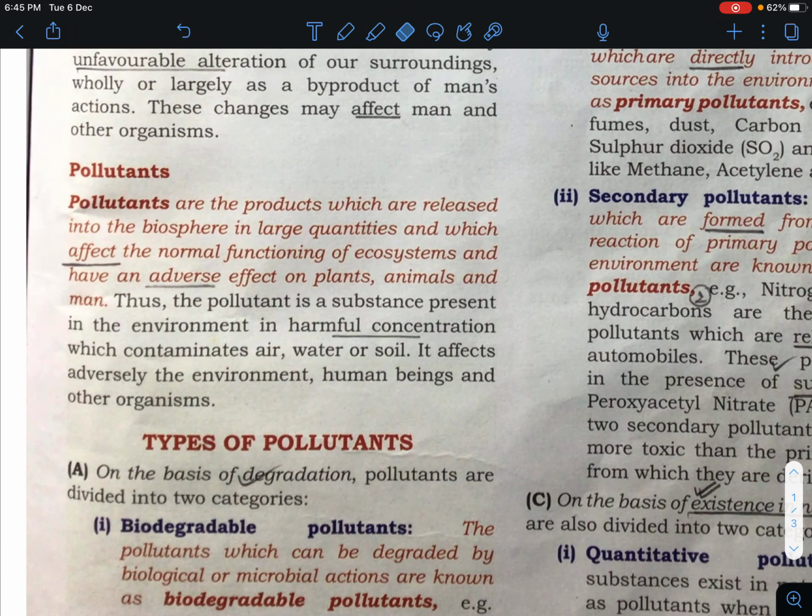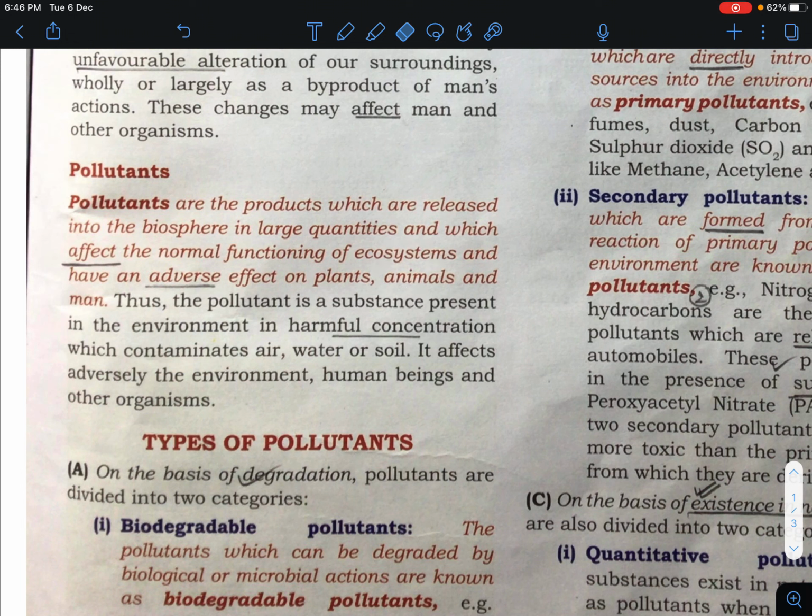Now our second topic is about the pollutant. Pollutants are the products or byproducts which are released into the biosphere in large quantity and which affect the normal functioning of the ecosystem and have an adverse effect on plants, animals and man. What are pollutants? Pollutants are basically products which are released into the biosphere in large quantity, and which affect the normal functioning of the ecosystem and have an adverse effect on plants, animals as well as man.